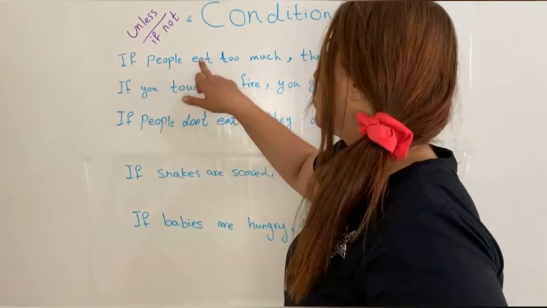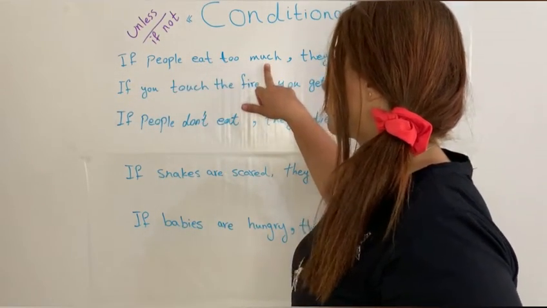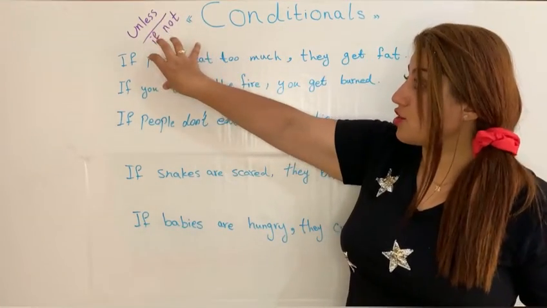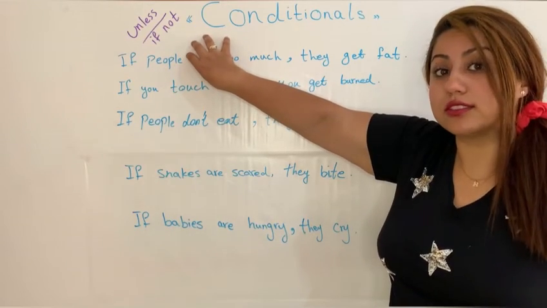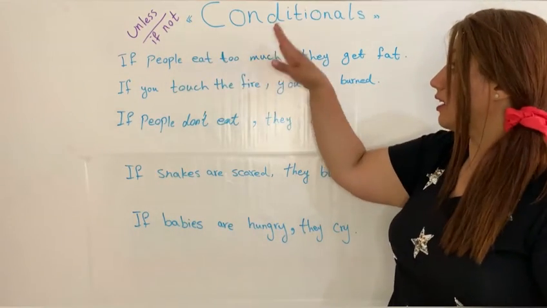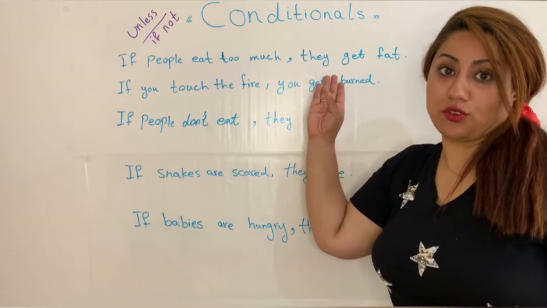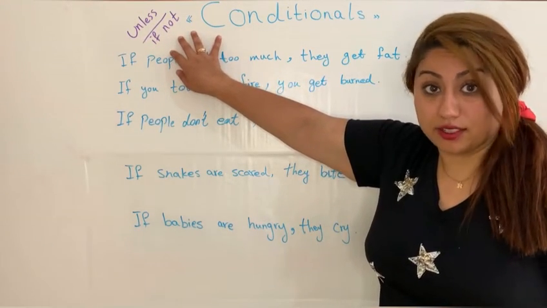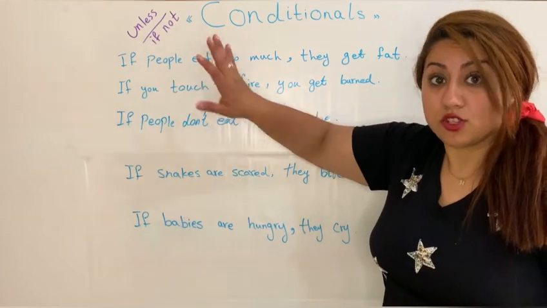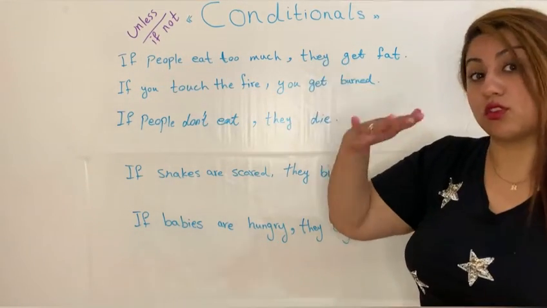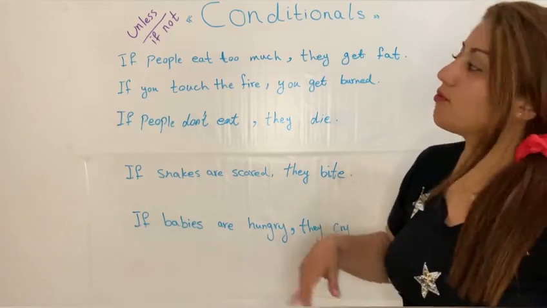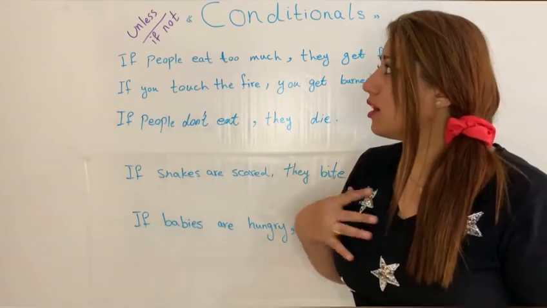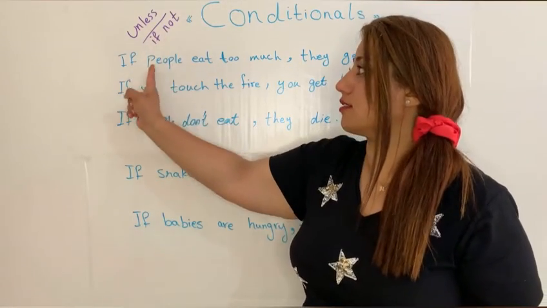If people eat too much, it is carrying not. If we change the positive part to negative, we need a negative result here too. If the first part, the main clause, is negative itself, the result needs to be changed. If people eat too much, now I want to use if not instead of if.